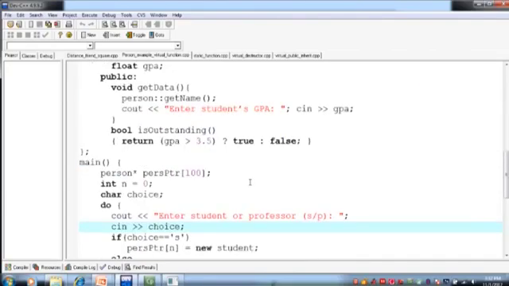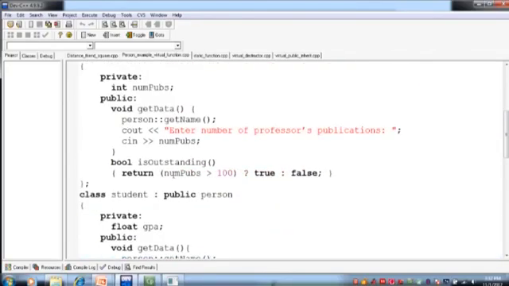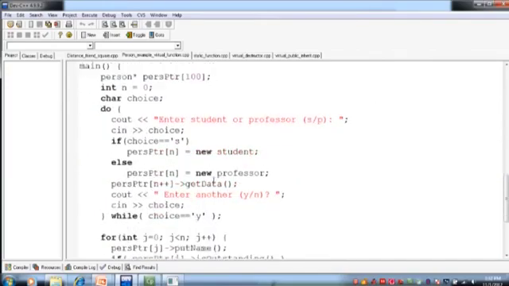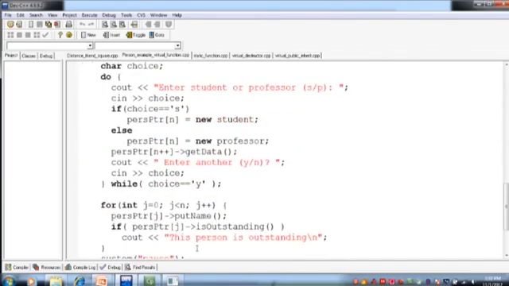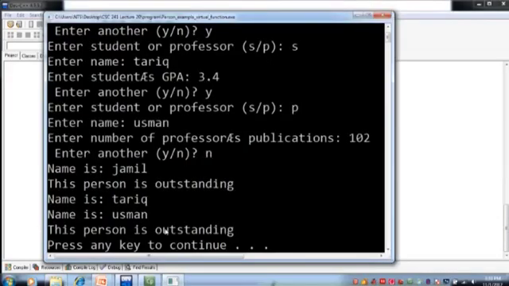So हमने यहाँ पे condition लगाई हुई थी कि अगर publications is greater than 100 हैं तो वो true return करेगा. So इसने true return किया और यहाँ पर message display कर दिया this person is outstanding, right?